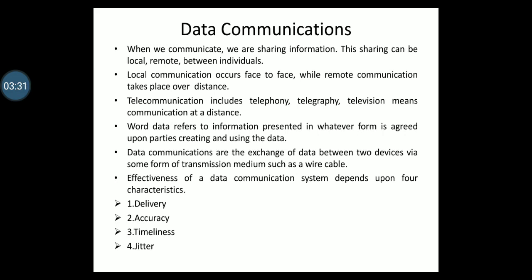Next we'll talk about jitter. Jitter refers to the variation in the packet arrival time. It is the uneven delay in the delivery of audio or video packets. For example, assume that video packets are sent every 30 milliseconds. If some of the packets arrive with 30 millisecond delay and others with 40 millisecond delay, the result is uneven quality in the video.